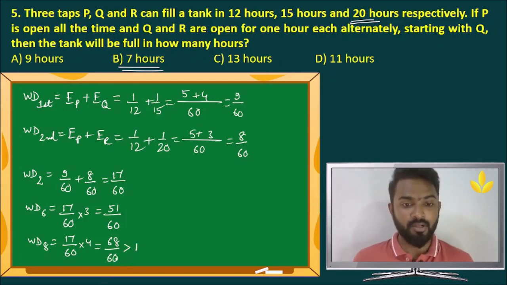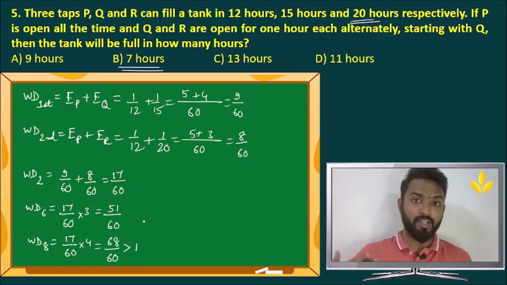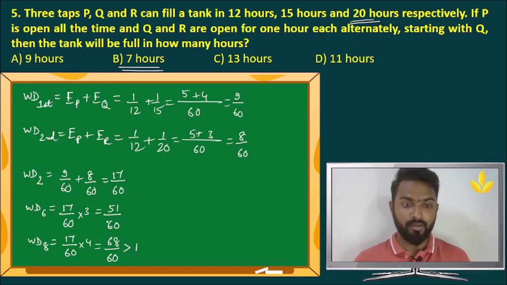This is not possible. You cannot do work which is greater than 1 because the maximum work that you can do is always 1. So 8 hours is too much and 6 hours is less than 1. So that is too less. So the answer has to be between 6 hours and 8 hours. And luckily we have an option which says 7 hours. So that will be the answer. You don't need to solve it further. By elimination method, you get the correct answer. That's it. Answer is B.